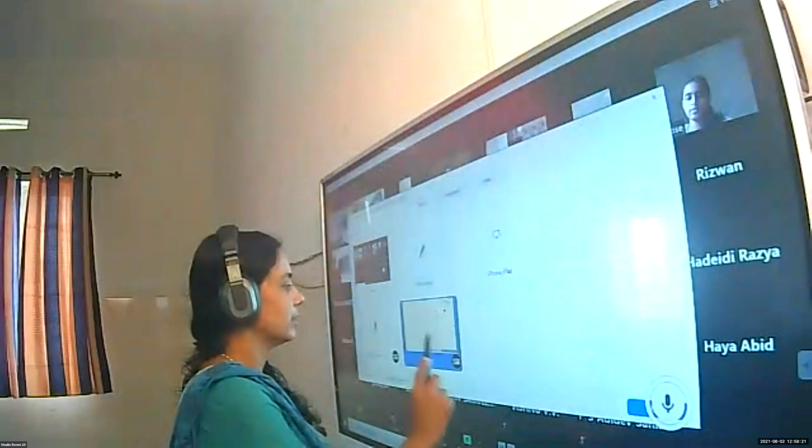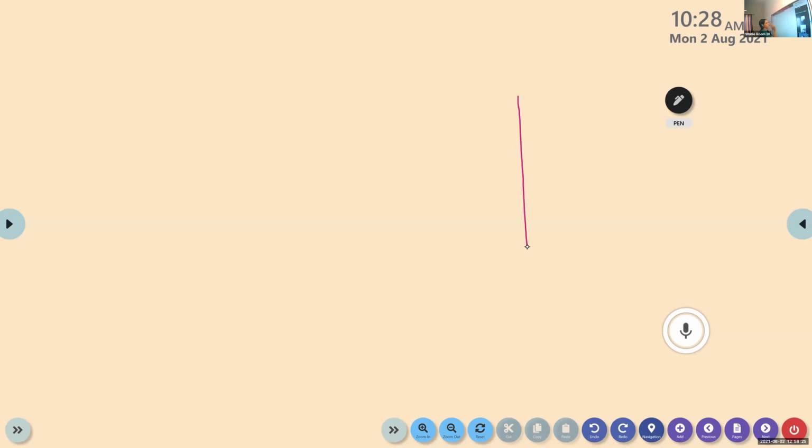Look here. Imagine this is the mountain, and a person is standing here, which we take as a point object. This is the horizontal distance, which we can calculate. Suppose we know the angle formed when he views the top of the mountain.